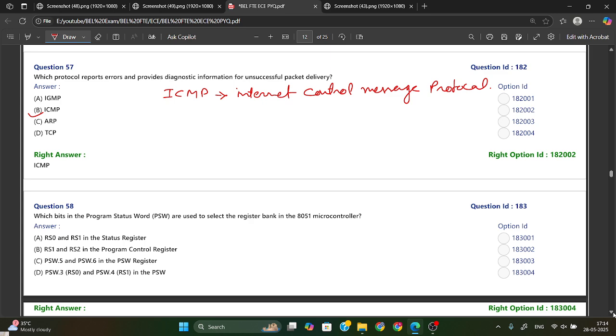Apart from that, just remember IGMP. IGMP is Internet Group Management Protocol.